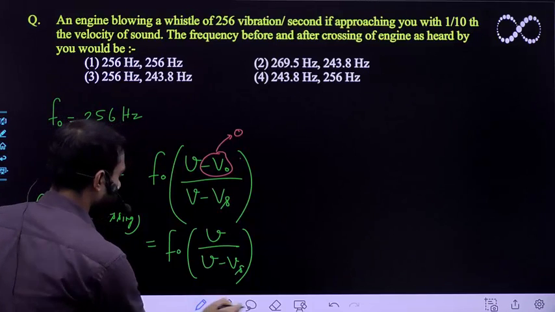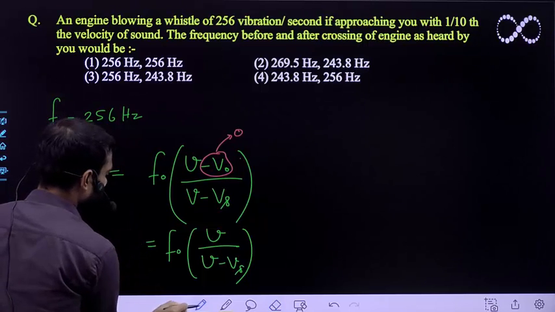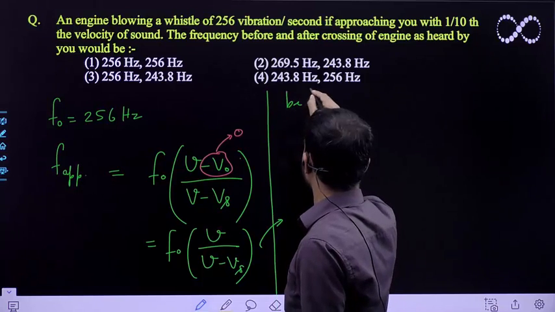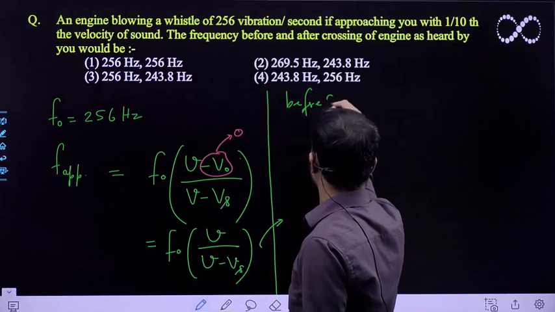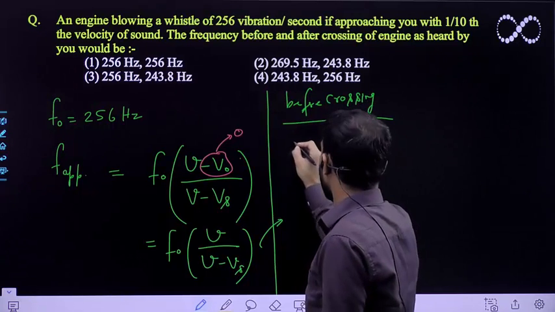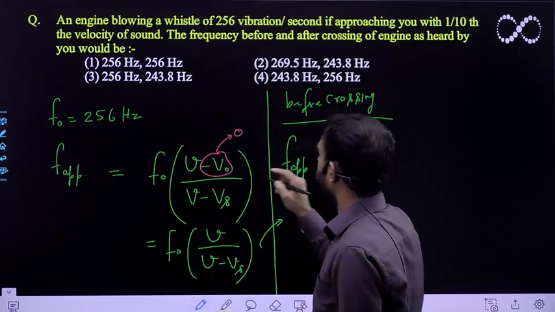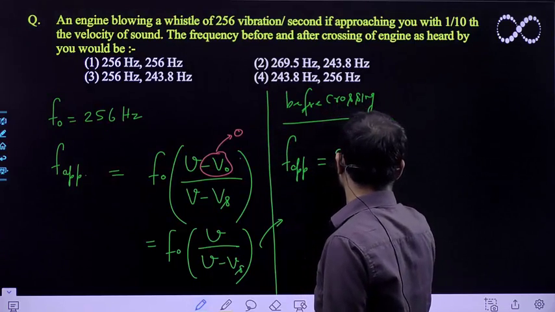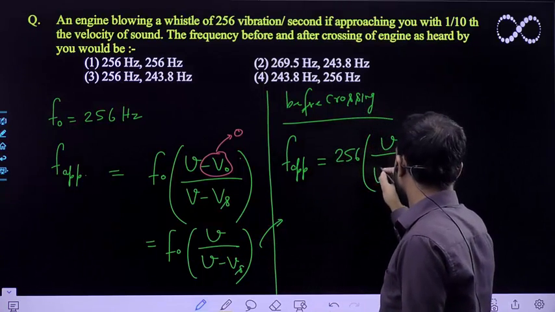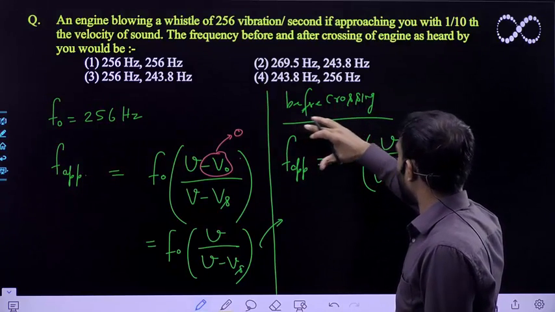If I take the case of before approaching, before crossing, then F apparent is equal to F0, that is 256 here, divided by V, the speed of sound, and V minus, since it is before crossing, it means it is approaching.